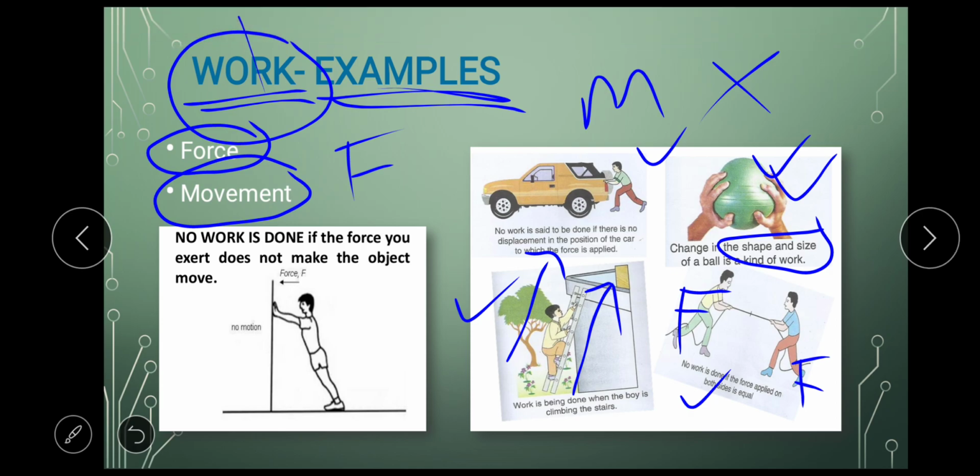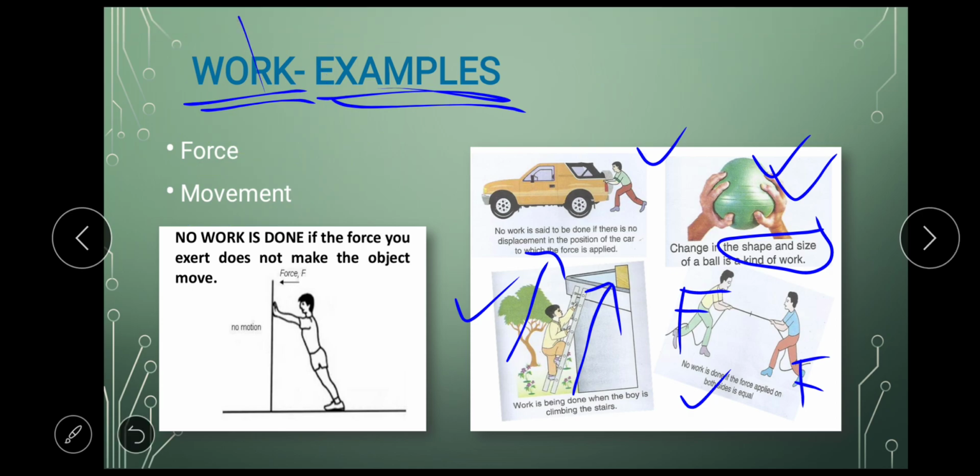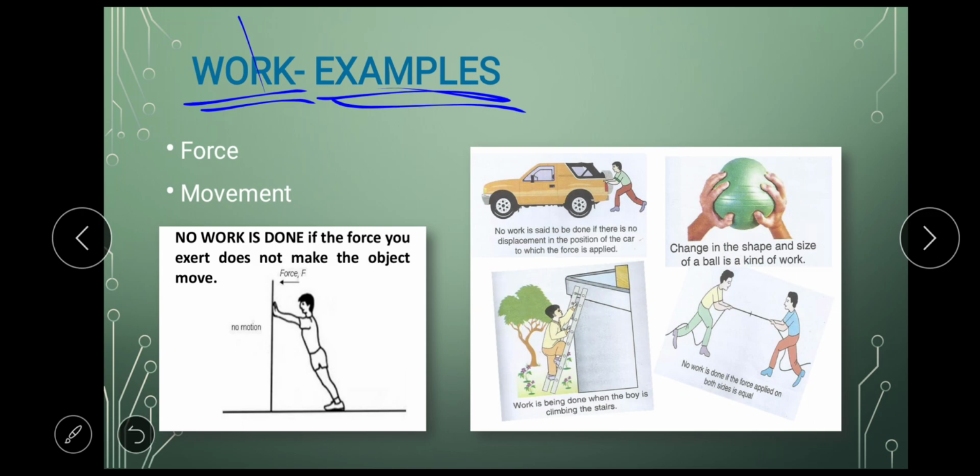Okay, so let's come back to the first example here. The first example was this boy pushing the car. He was applying force, but the car did not move. If the car did not move, there was no movement, and if there was no movement, no work is done in this case. So work needs force and movement.